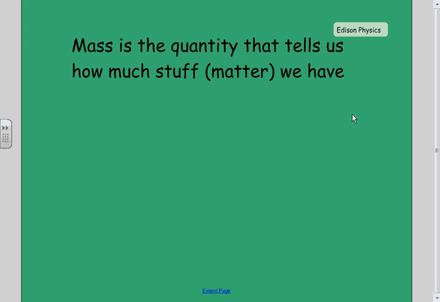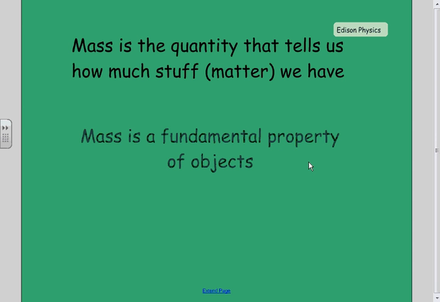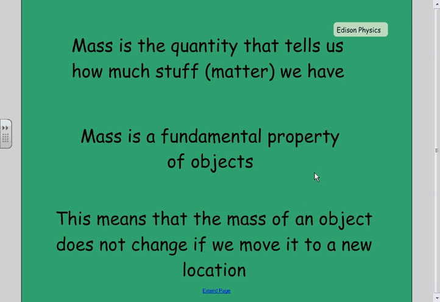Well, it's a really useful thing to know. It's so useful that we give it a special name. Mass is what we call a fundamental property of objects. That means that it's one of the things that we can use to describe that object. And no matter where we go, that fundamental property is always going to be the same. It's not something that changes. That's why it's useful to describe the object.